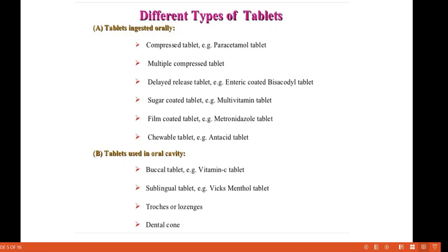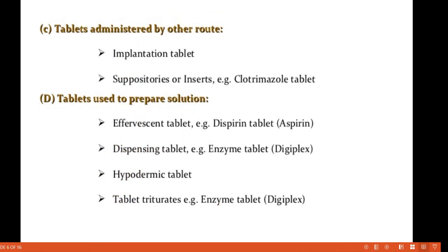Second type is tablets used in oral cavity. Buccal tablet, in that vitamin C tablets, then sublingual tablet, then troche and lozenges tablet and dental cone. These are the subtypes of tablets used in oral cavity.